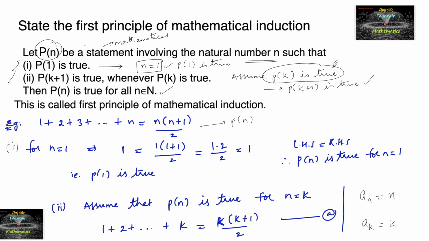So assume that P of k is true. Then we have to make that an equation, and using that equation, we need to prove P of k plus 1 is true. And hence if these two conditions are satisfied, then we can say that P of n is true for every natural number. So by the principle of mathematical induction, it's called the first principle. Okay, alright, thank you.